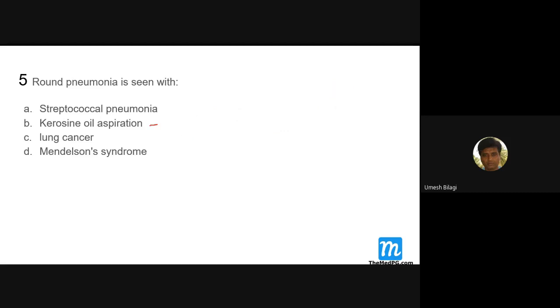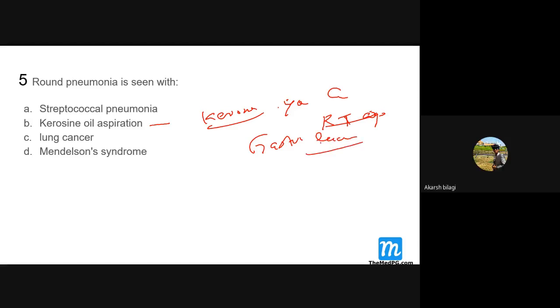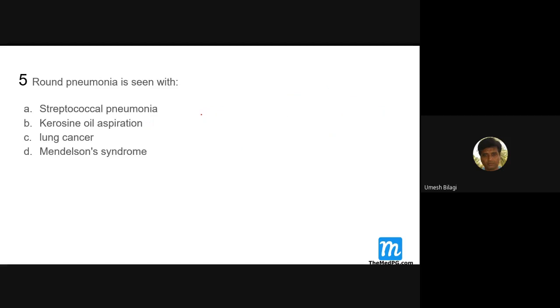A classical scene: a patient who comes with kerosene poisoning, you should not give gastric lavage, because they may develop pneumonia. That is to be avoided. That can be an MCQ.